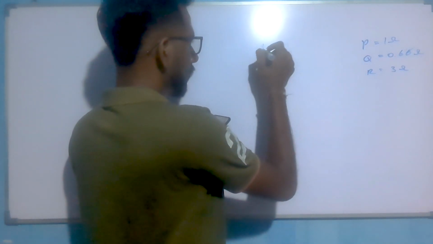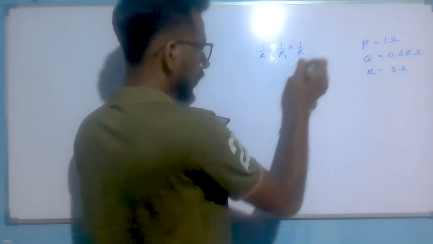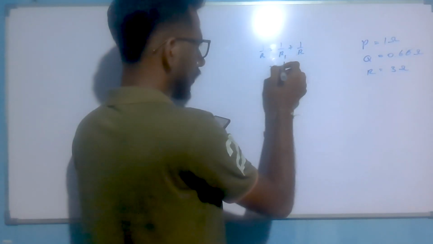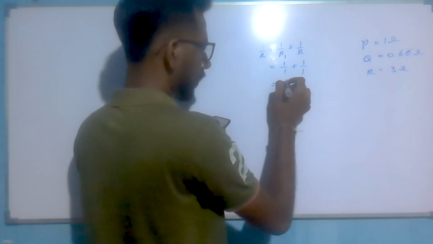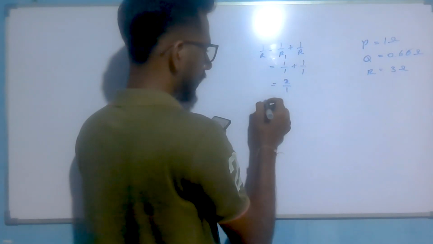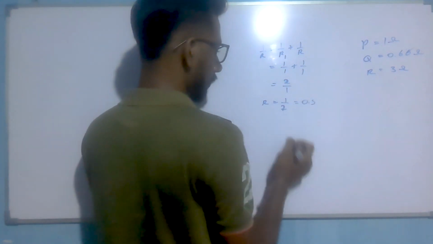For S we have 1 over R equals 1 over R1 plus 1 over R2 in this method. So 1 divided by 1 plus 1 divided by 1, here 2 divided by 1. Here R is 1 divided by 2, so the answer is 0.5.